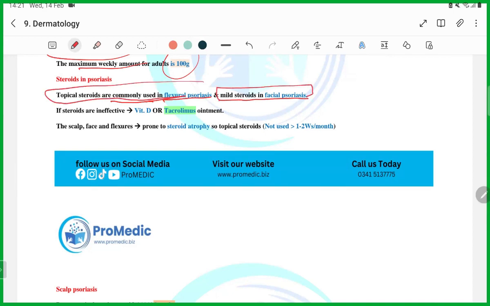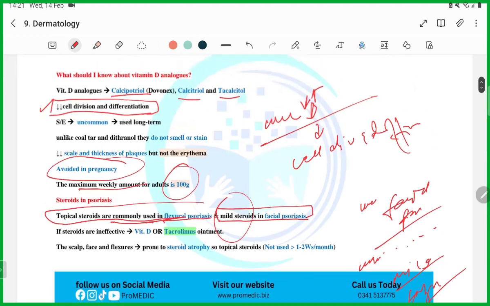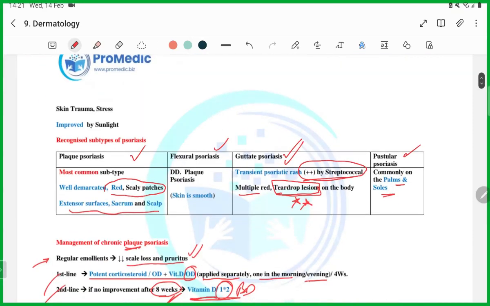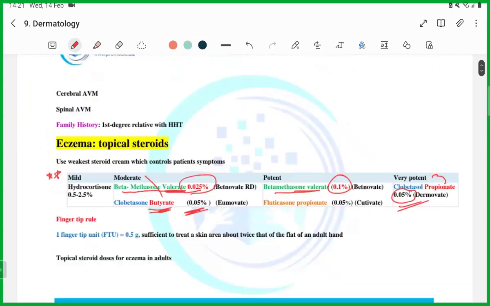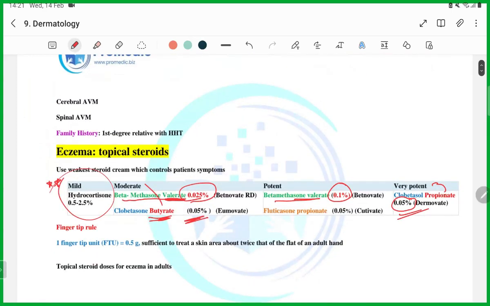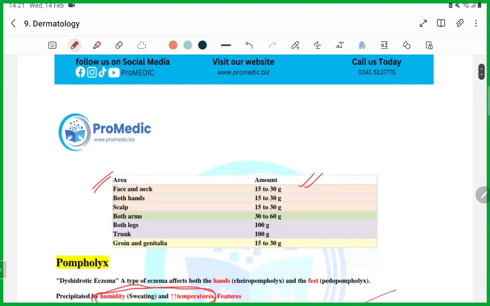They will ask you, a patient has been diagnosed with facial psoriasis. Which of the following medications will you start? There will be a mild steroid given, the name hydrocortisone, and then very potent ones like that. So you have to select the mild steroid, guys. Remember, this is how you will get the question. Mild steroid, I have told you, is hydrocortisone. Moderate are these, potent are these, very potent are these. You have to remember the names because they will give you the name.